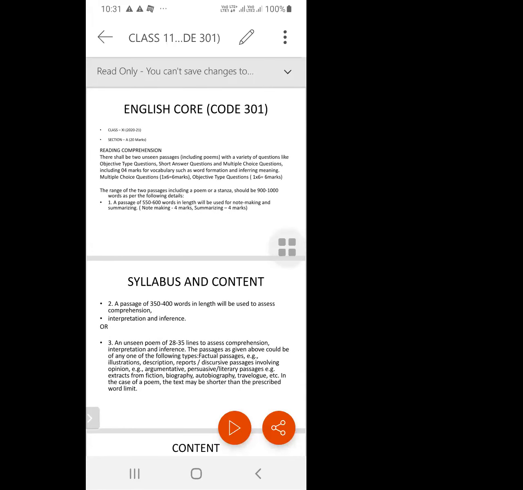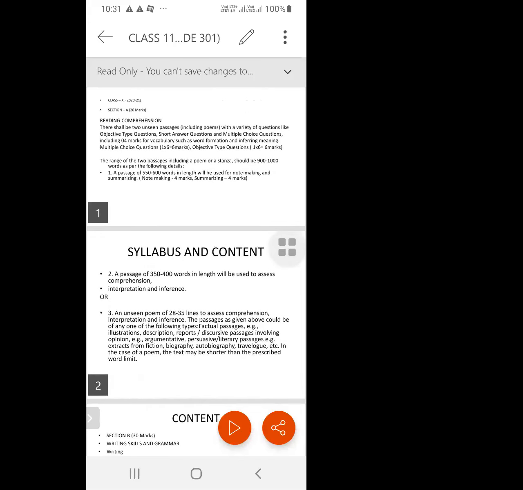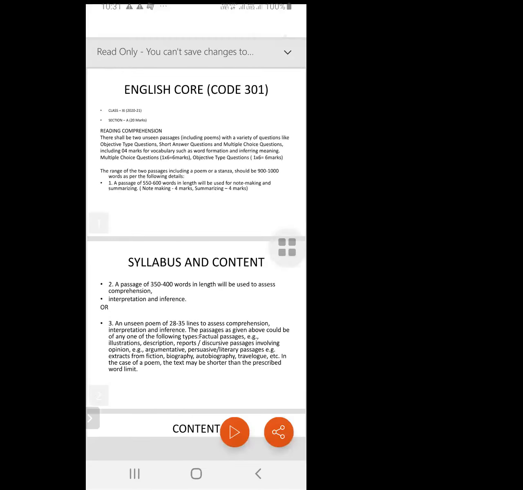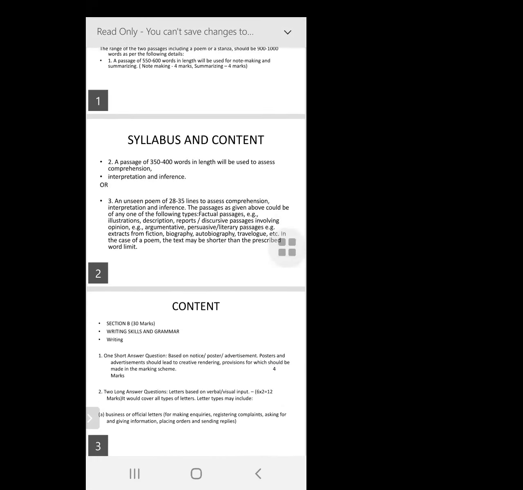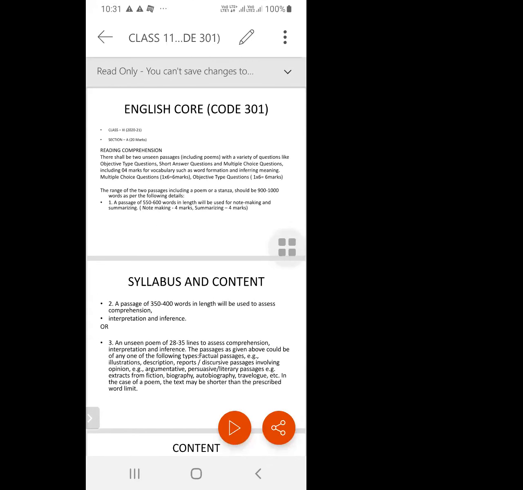Now, your paper is divided into 3 sections. Section A is the reading section, which is for 20 marks. Section B is your writing section, which is your writing task and your grammar together. And section C is your literature. So we'll go step by step.